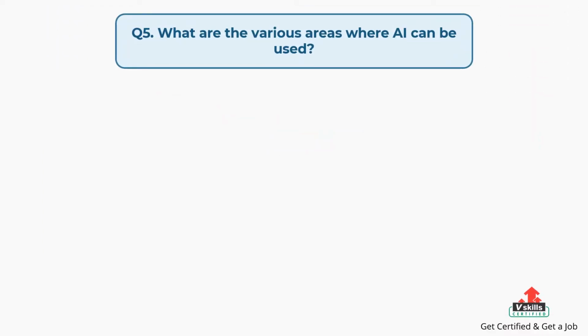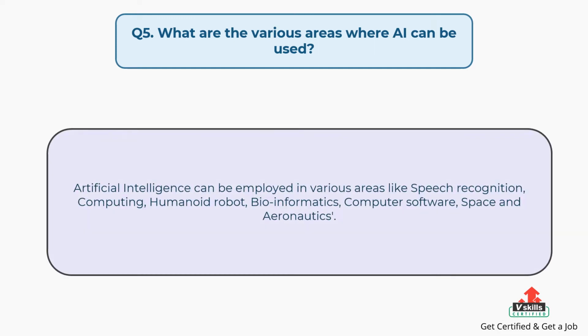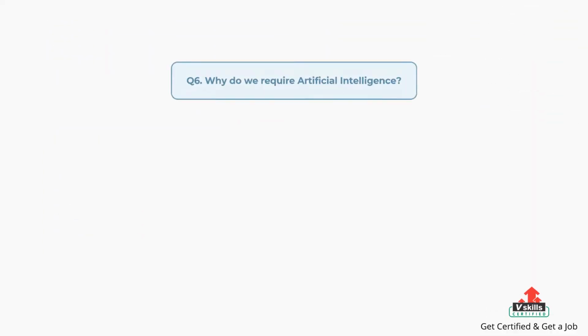Question number 5. What are the various areas where AI can be used? The answer is: artificial intelligence can be employed in various areas like speech recognition, computing, humanoid robot, bioinformatics, computer software, space and aeronautics.